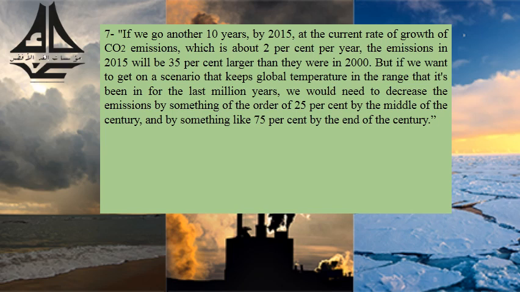So basically we would have to change a lot to decrease the amount of CO2 emissions in the environment.